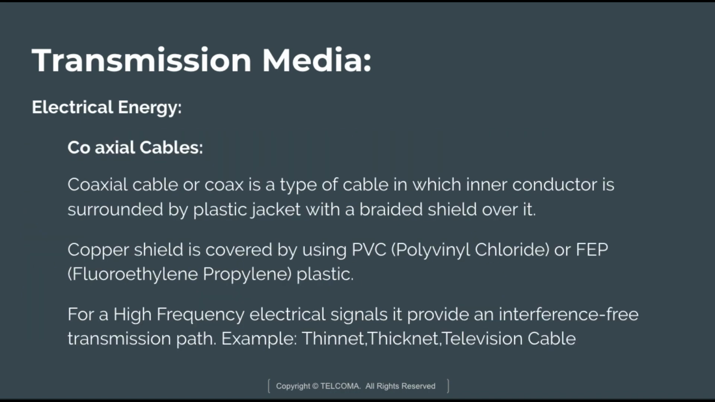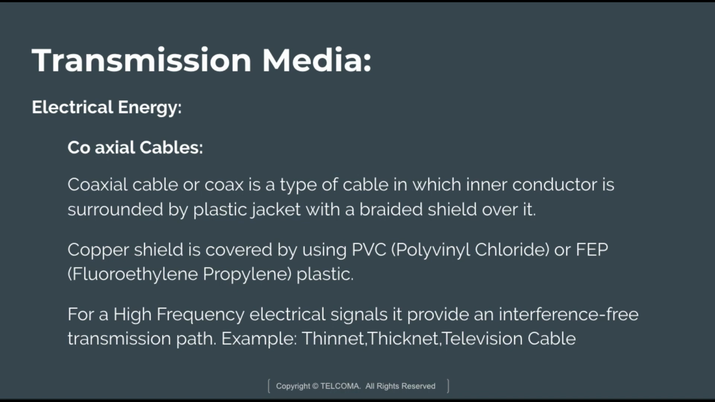The next one is electrical energy for the coaxial cable. Coaxial cable, or coax, is a type of cable in which the inner conductor is surrounded by a plastic jacket with a braided shield over it. The copper shield is covered with PVC, polyvinyl chloride, or FEP, that is, fluoroethylene propylene plastic. For a high frequency electrical signal, it provides an interference free transmission path. For example, thin net, thick net and television cables are coaxial. These are the types of coaxial cable.